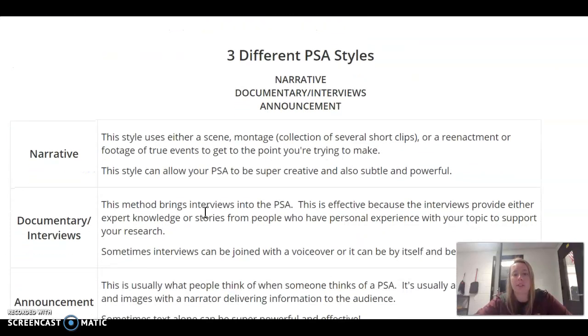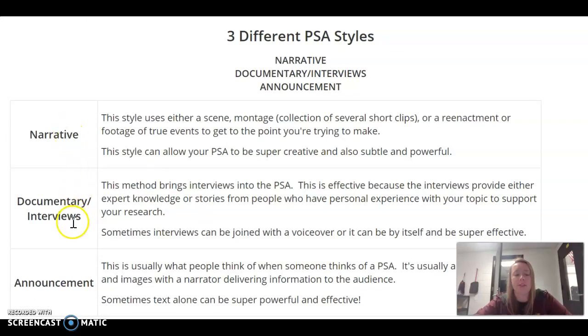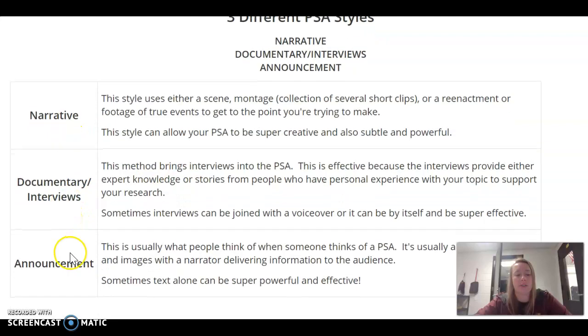So there are 3 different PSA styles. You have your narrative, your documentary/interviews, and your announcement. A narrative style uses either a scene or a montage, which is a collection of short clips, or a reenactment, or footage of true events to get the point you're trying to make across. Okay, this style can allow your PSA to be creative, but also very powerful.